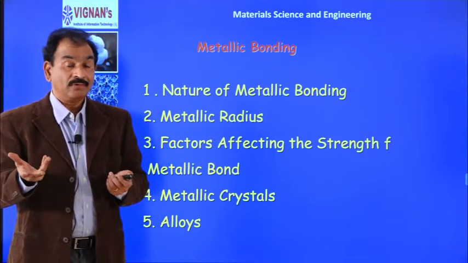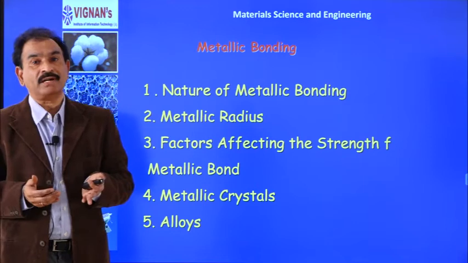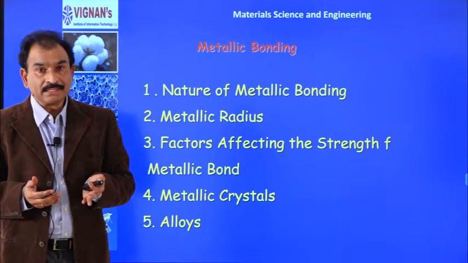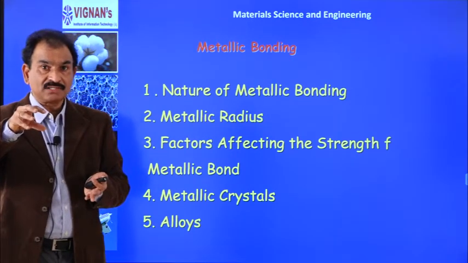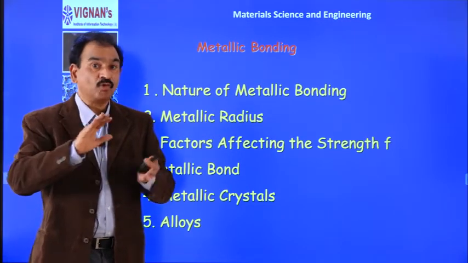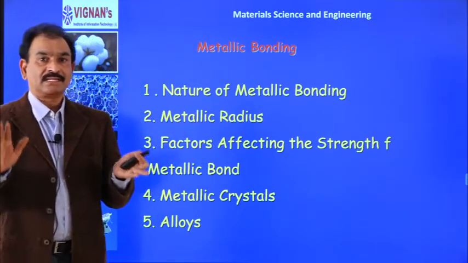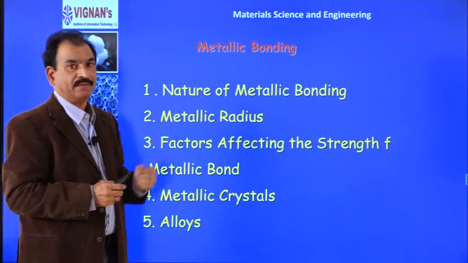With 2 or 3 valence electrons, how are they able to form so many bonds? So, that means the bonding force in the metals is not covalent in nature. It is something different. That something different is a metallic bond.